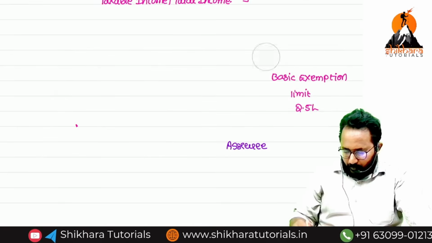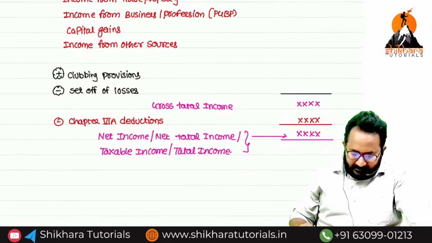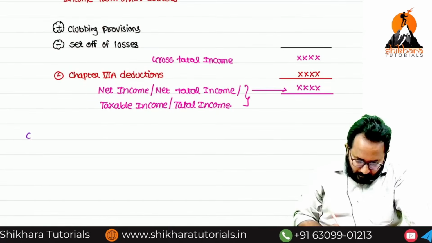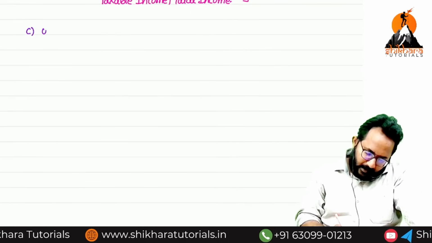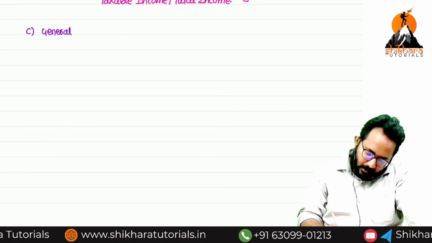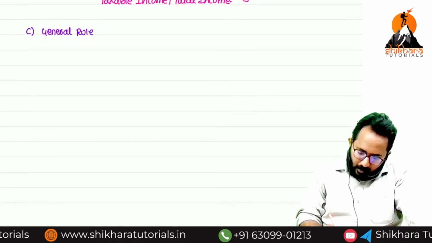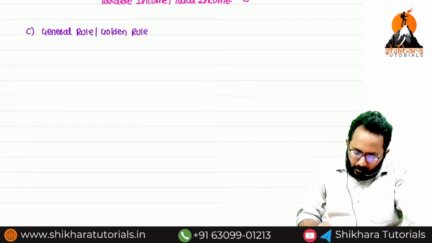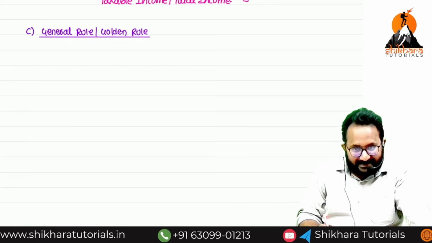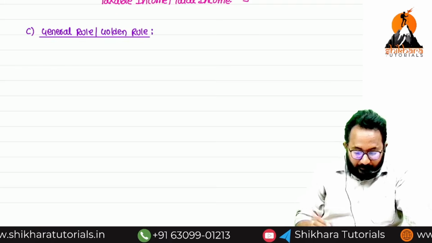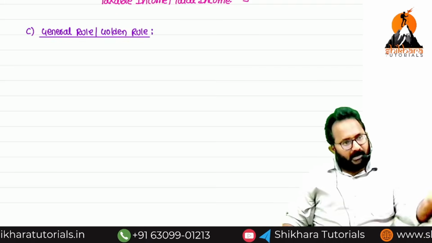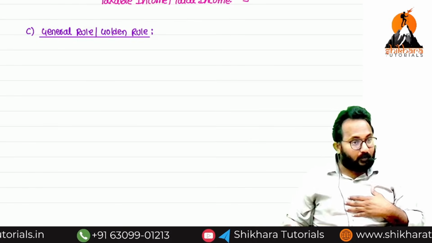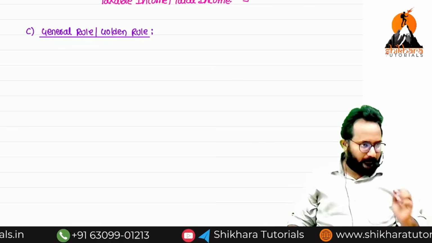Give it as C. Write it down. General rule, very important. General rule or golden rule in taxation. In your accounting subject you have a golden rule. Like this, generally it is called a general rule, but I am giving it as a golden rule. Very important. Okay.